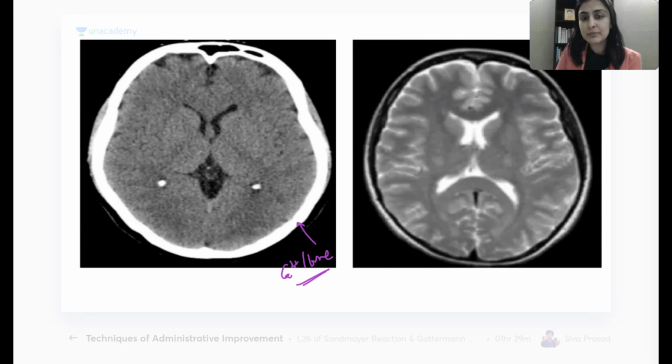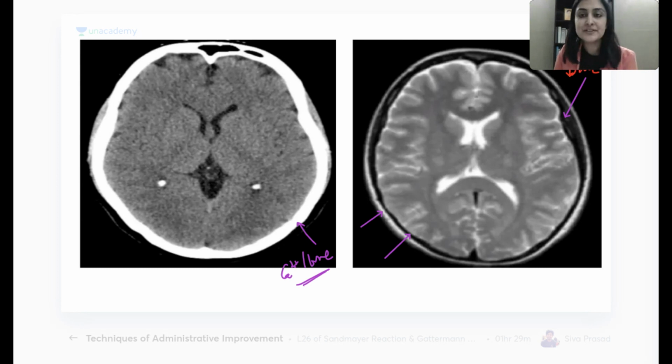Now let's see how the bone appears on MR. So if I ask you, what is this white color rim that I'm showing you outside? Is this white rim the bone? No, not really. So this is not the bone. This is actually the scalp fat that I have. But when I go beneath that white layer, into this black thing, what is this black thing that I'm drawing out here? That is the bone, right? This is the bone that I am having here.